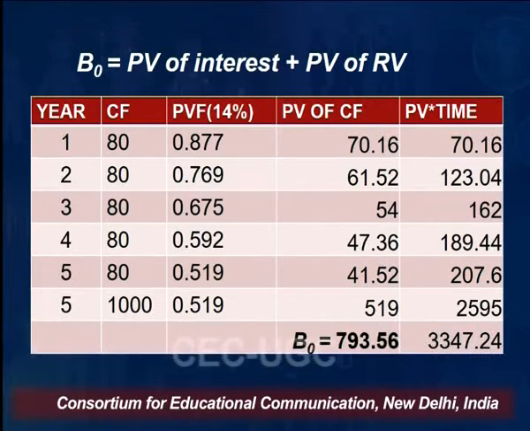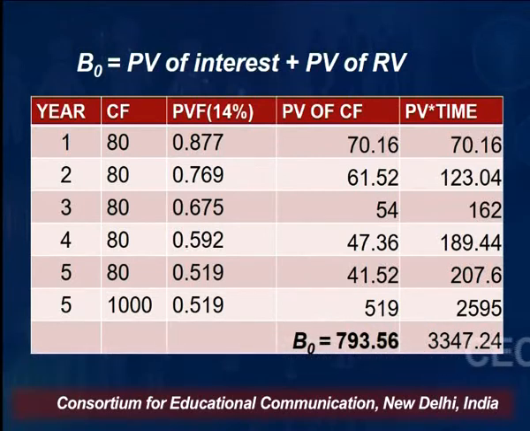When you add up all these present values of cash flows, you get B0, that is 793 rupees 56 paisa. Then you multiply this present value with the time. That is 70.16 multiplied by 1, 61.52 multiplied by 2, and so on, say 54 multiplied by 3. This gives you present value into time, and the summation of it gives you 3,347 rupees 24 paisa, right?